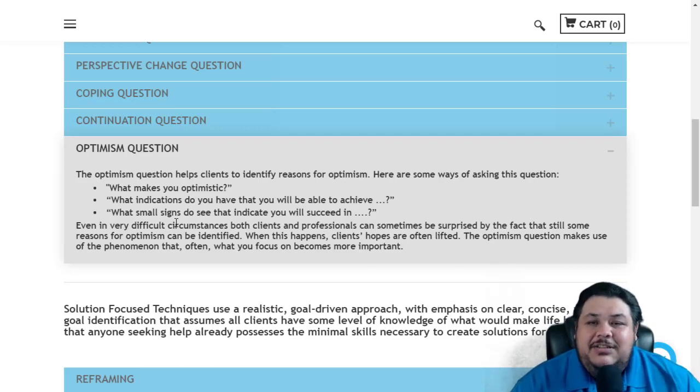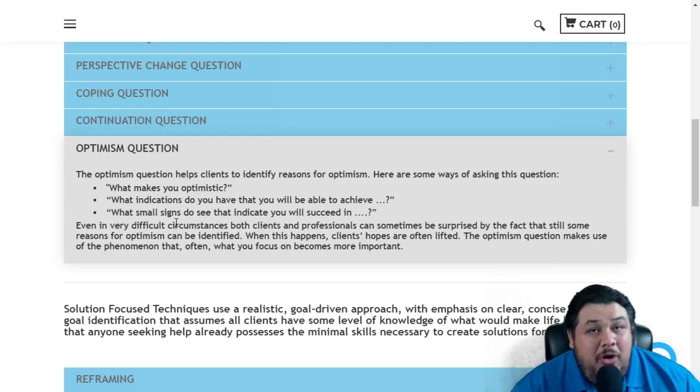Another question is, what indications do you have that you will be able to achieve? This asks the client to be a little more specific and identify those things that they're seeing right now that are giving them the idea that they might actually end up being successful. It's a little bit deeper of a look, asking a client to identify specific things that they notice now that point to a more positive future.